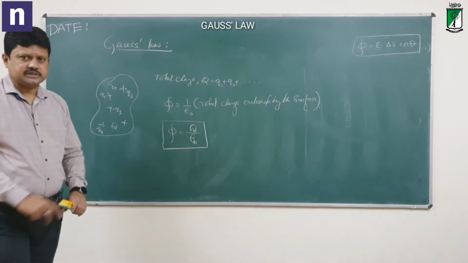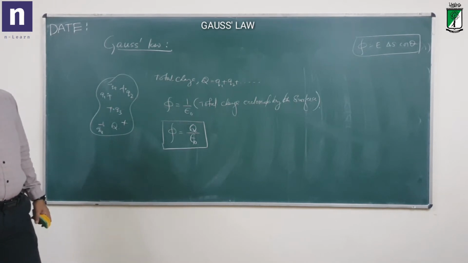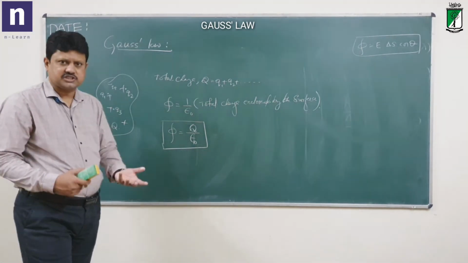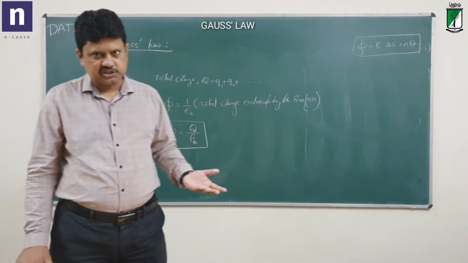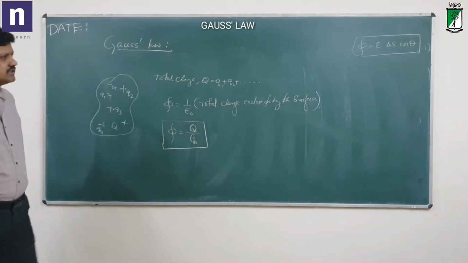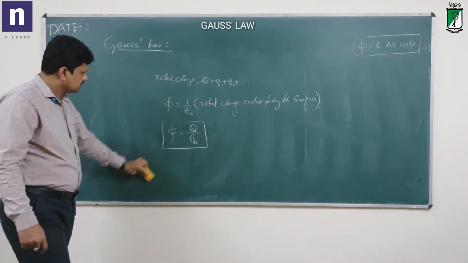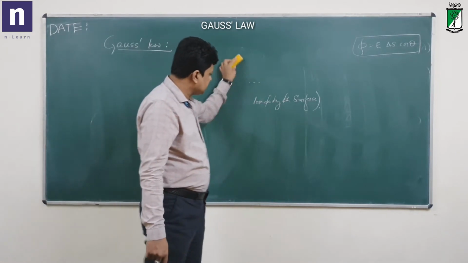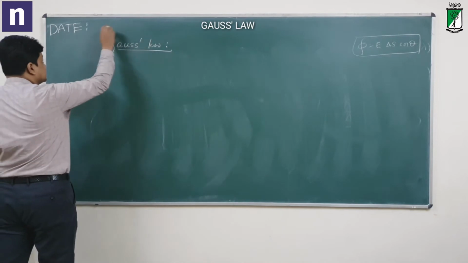Now this is a very simple statement, whereas we are going to understand how to apply this to get the flux in practical situations, like some uniform distribution of charges, in the case of a linear distribution of charge, or surface distribution, or volume distribution. All the three cases we are going to understand with some examples here. So that is Gauss law. Now let us understand the applications of Gauss law in different cases.